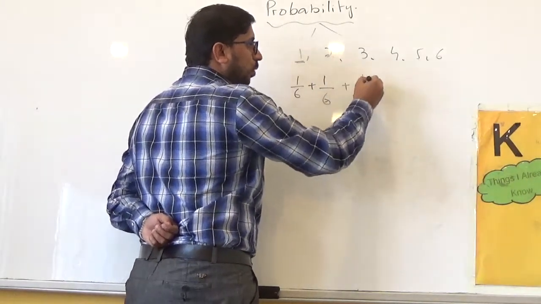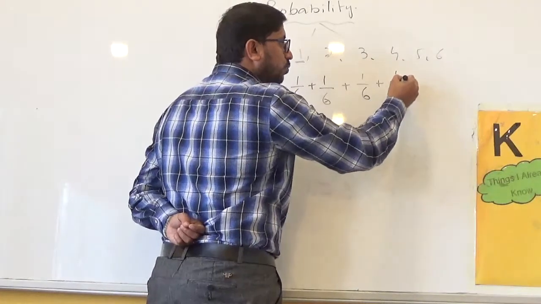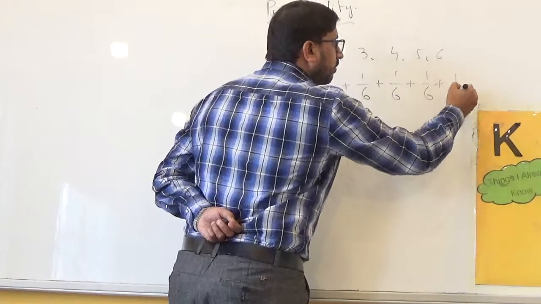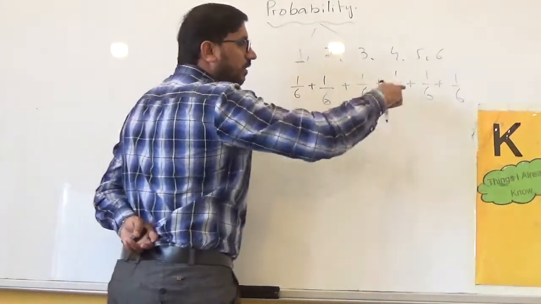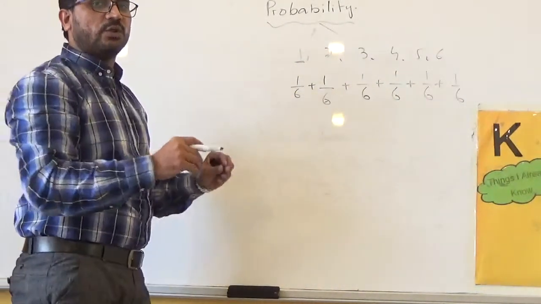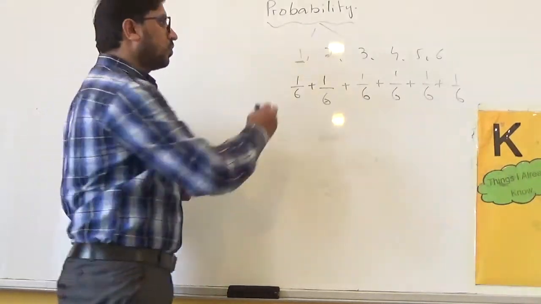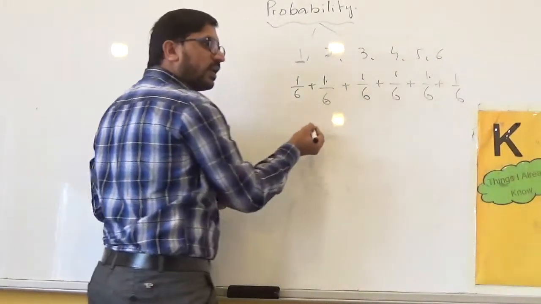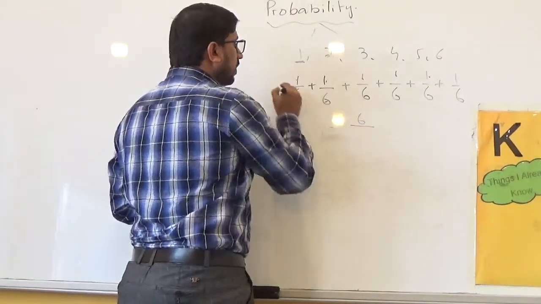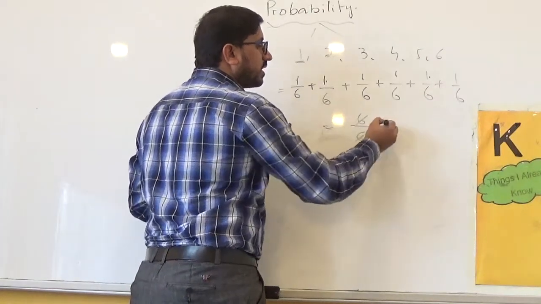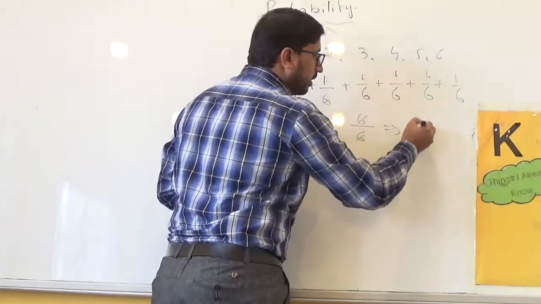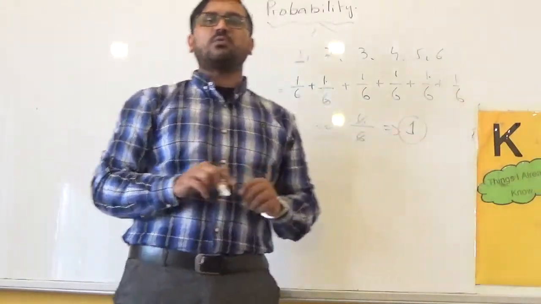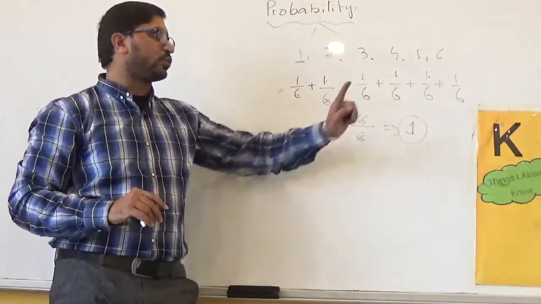Probability of 3 is 1 by 6. Probability of 4 is 1 by 6. Probability of 5 is 1 by 6. Probability of 6 is 1 by 6. This is one event, and these are individually the probabilities of that one event. So 1 plus 1 plus 1 plus 1 plus 1 plus 1, with the same denominator, will be 6 over 6, which means your answer is 1. This is what I mean to say: for one event, the sum of probabilities is always equal to 1.